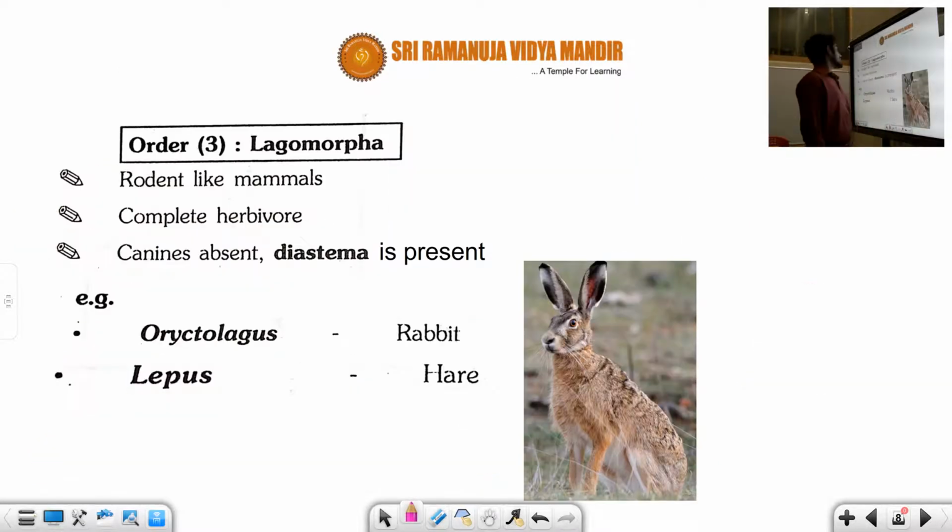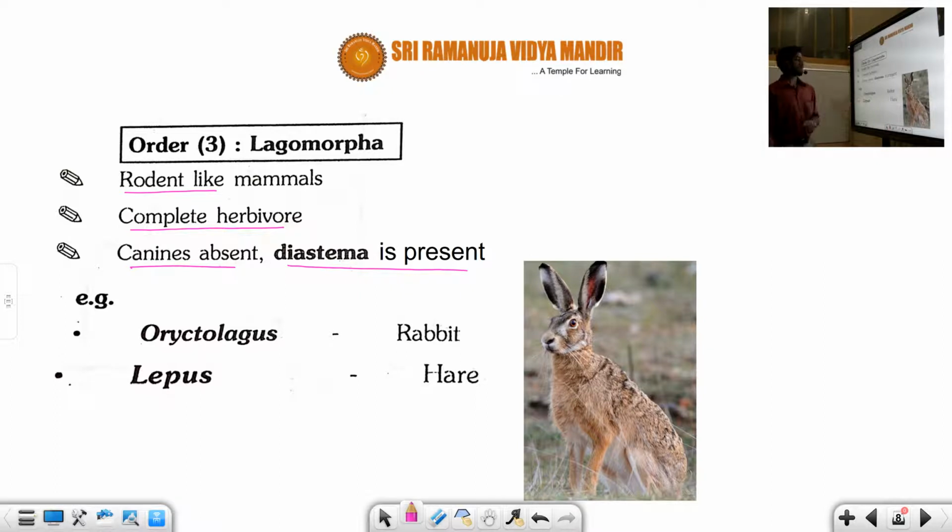And the other one is Lagomorpha. That is the third order, students. They are rodent-like mammals. They are complete herbivores, which means they depend completely on plants as feed. Canines are absent, student, and the diastema is present.